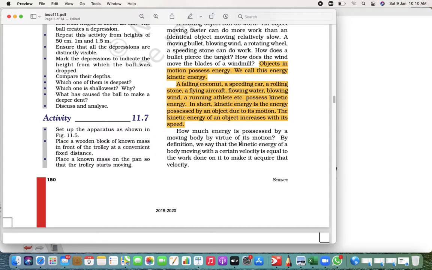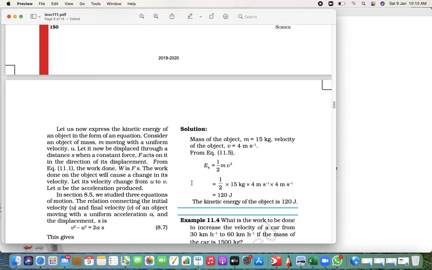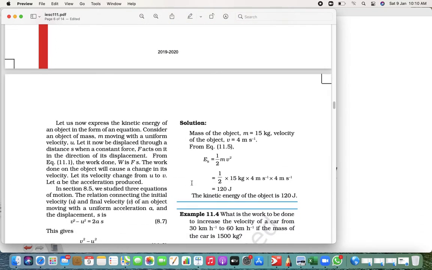Now kinetic energy is also equal to the work done. What does that mean? Whatever kinetic energy you use is equal to the work done by an object. So let us derive an equation for the same.